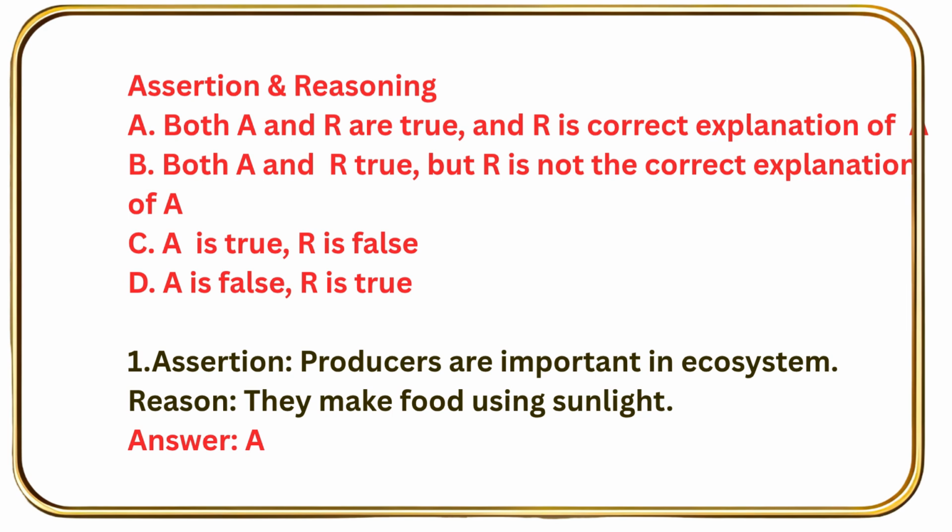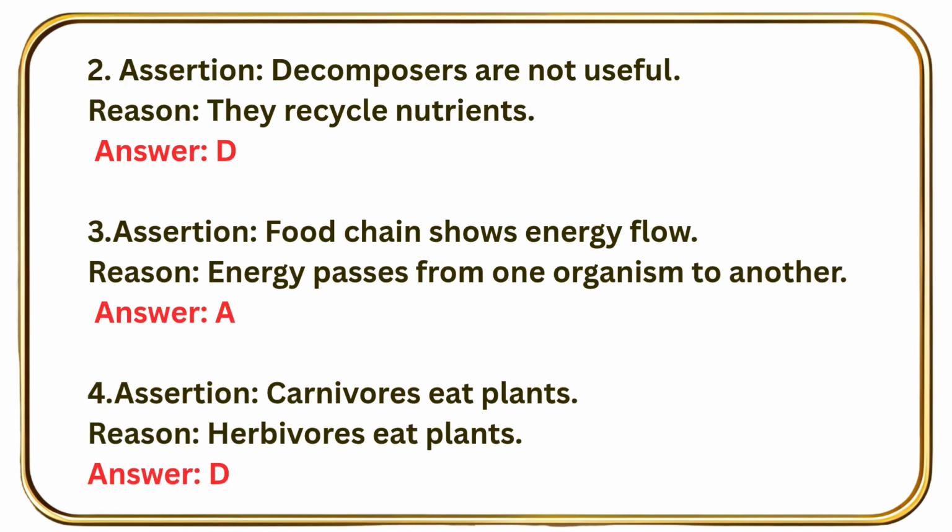First one, assertion: Producers are important in ecosystem. Reason: they make food using sunlight. The correct option is A, that is both A and R are true and R is the correct explanation of A. Next, question number 2, assertion: Decomposers are not useful. Reason: they recycle nutrients. Answer D. D means A is false, R is true.